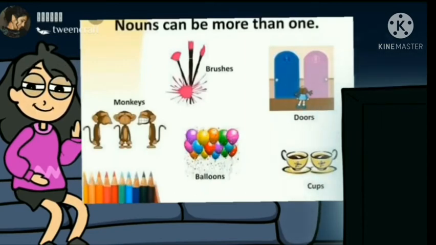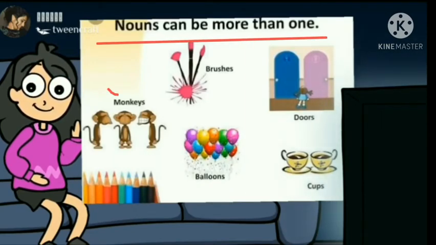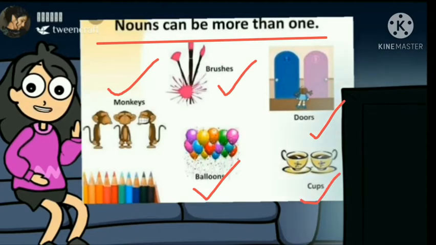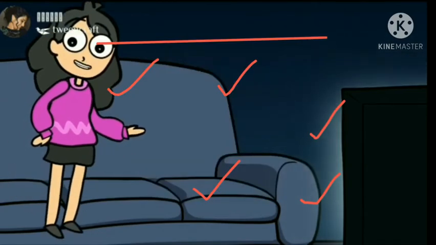Nouns can be more than one. Here we have some examples like monkeys, brushes, doors, cups, balloons. These all are plural noun.